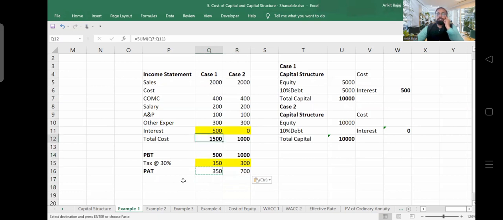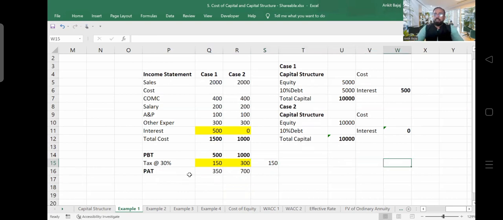अब मुझे एक बात बताओ, यहाँ पे tax benefit आपको कितना मिल रहा है? Here in this case, how much tax benefit are you receiving in the first case? If I calculate the difference between tax paid in case 2 and tax paid in case 1, you are getting tax benefit of 150 crore rupees, right? You are getting tax benefit of how much? 150 crore rupees if you are paying interest of 500 to government, right?